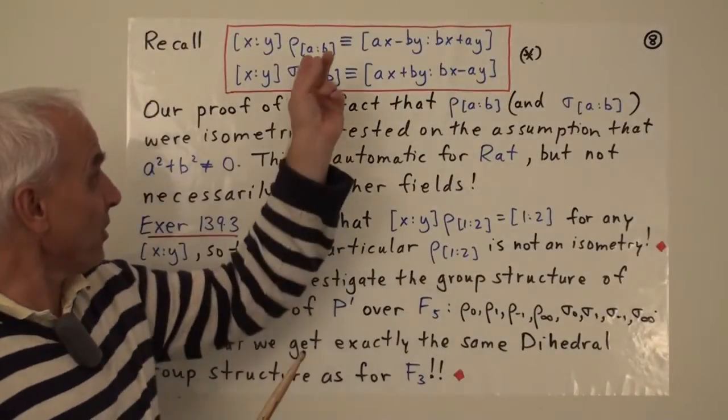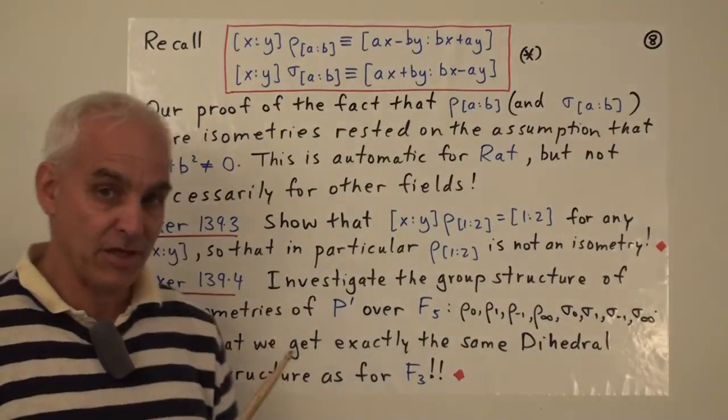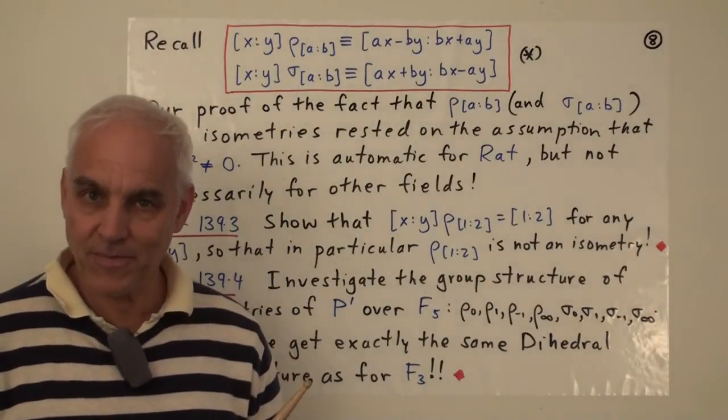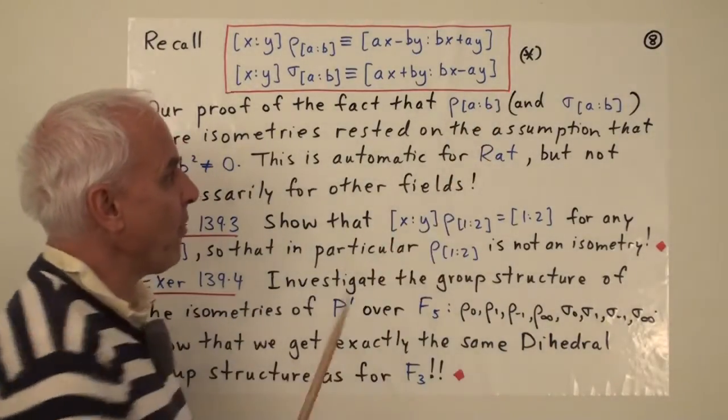So here are the formulas for the projective rotation and reflections, the rhos and the sigmas. We called this star before.